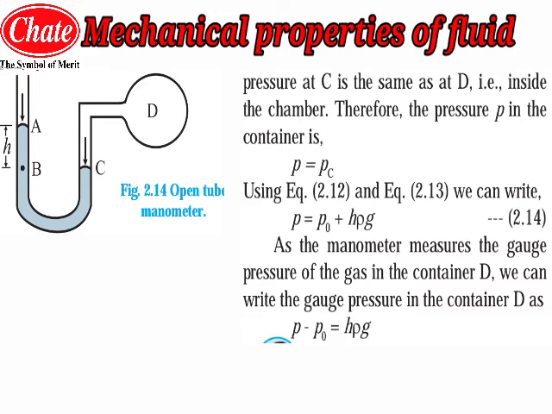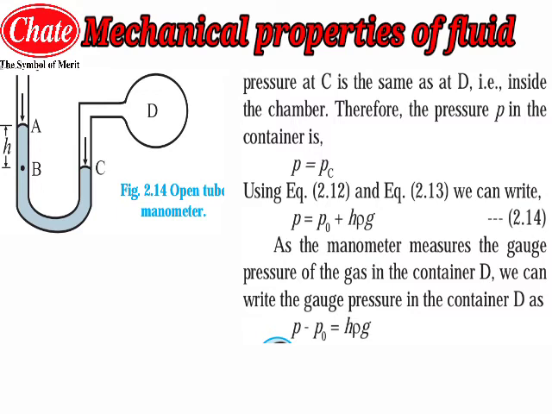Taking help of the above equations, we can write P is equal to P0 plus rho g H. As the manometer measures the gauge pressure, the gauge pressure of the gas in the container D is the pressure at point C minus the atmospheric pressure, which is equal to rho g H. So this is the equation that we have derived for the pressure at point D for the open tube manometer.